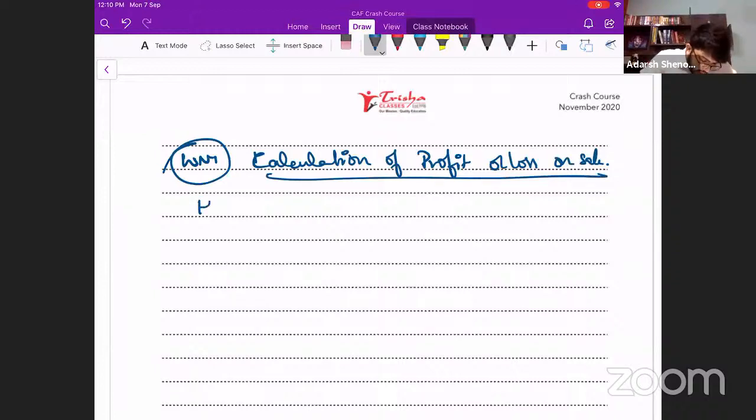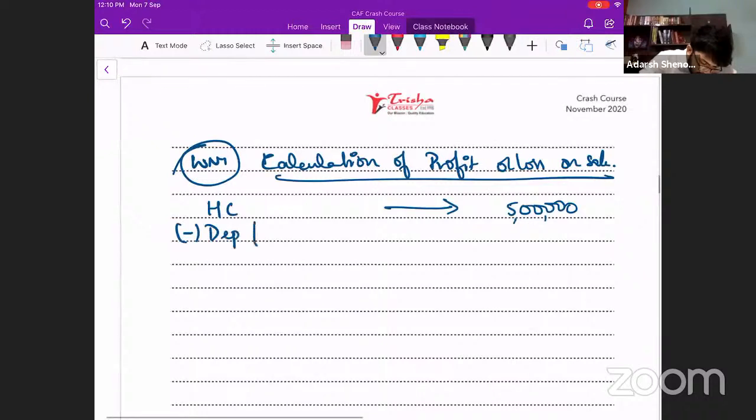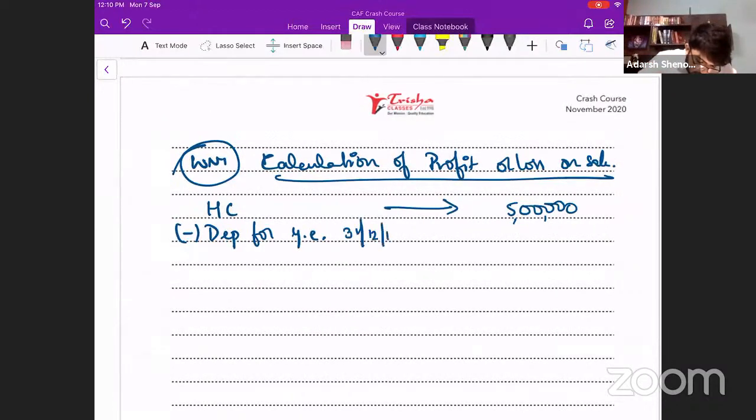So first calculate the book value. Always have this format in mind. What is the historical cost of that machinery? 5 lakh rupees was the historical cost of that machinery. Depreciation for first year, or you can say depreciation for year ended, YE stands for year ended, 31/12/2017 was 50,000. You have already calculated it, right? 4,50,000.